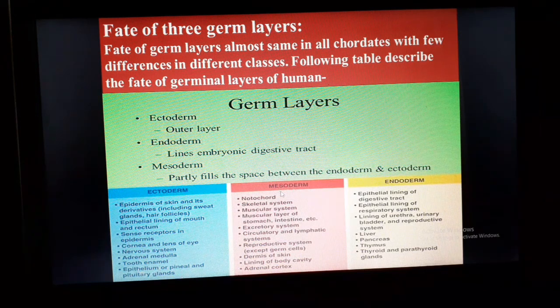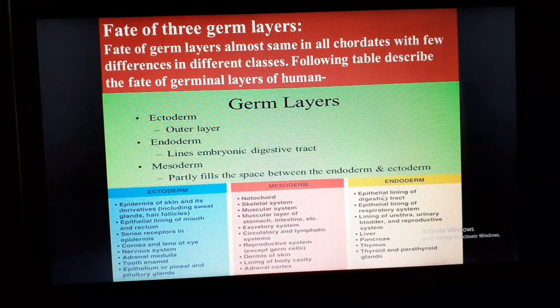Here, the fate of mesoderm: notochord, which is the special characteristic of chordate animals, skeletal system, muscular layer of stomach and intestine, excretory system, circulatory and lymphatic systems, reproductive system, dermis of skin, lining of the body cavity, adrenal cortex. And last one, the fate of endoderm.